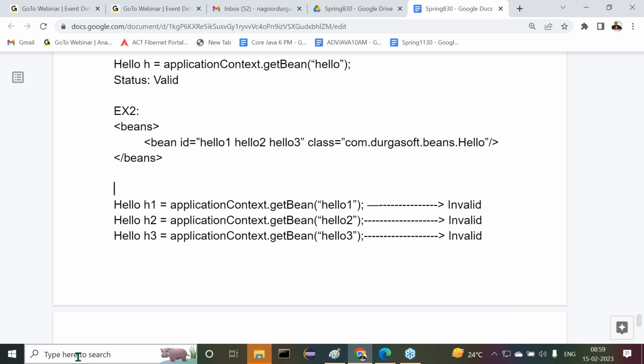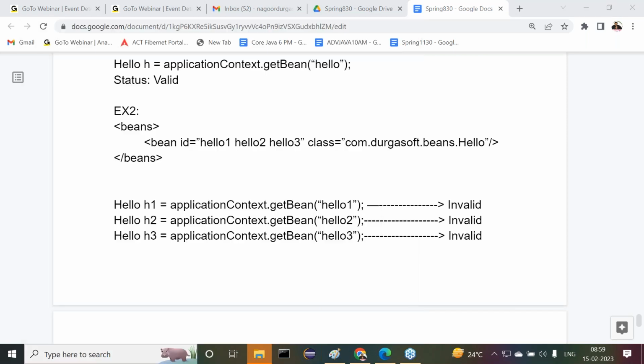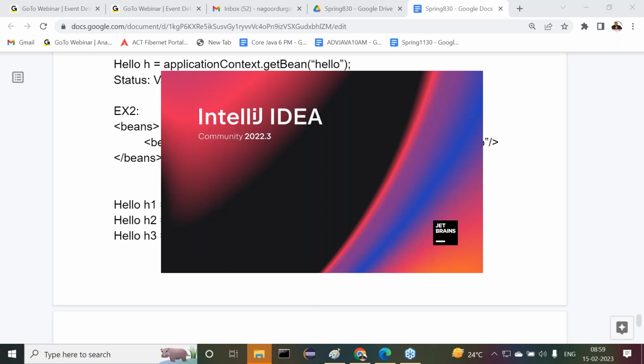I think we already have a program from the last session. Now let me open that program, or else we can create a simple program here. If we create a program, we can do whatever exercise I want to do there. At least we may get some practice by seeing these programs.